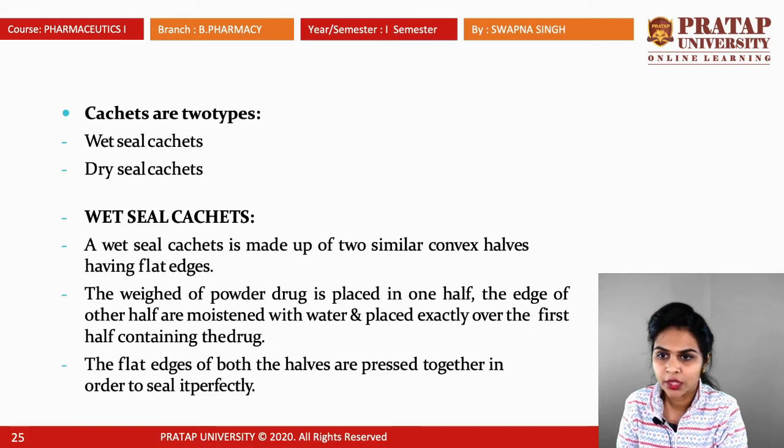So sachets are of two types. The first one is wet seal sachets and the second is dry seal. First, wet seal. In wet seal, it is made up of two similar convex halves having flat edges. Firstly, the powder drug is placed in one half, and the edges of the other half are moistened with water and placed exactly over the first half containing the drug. And the flat edges of both halves are pressed together in order to seal it perfectly.